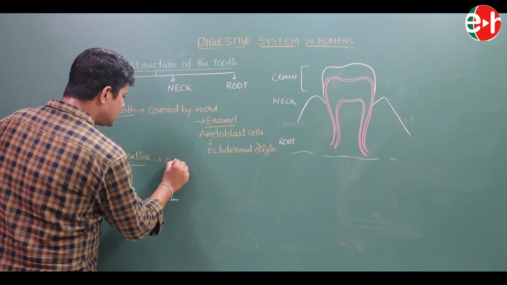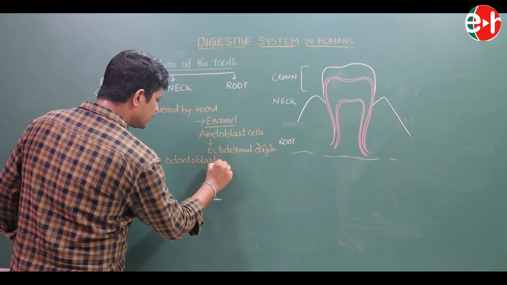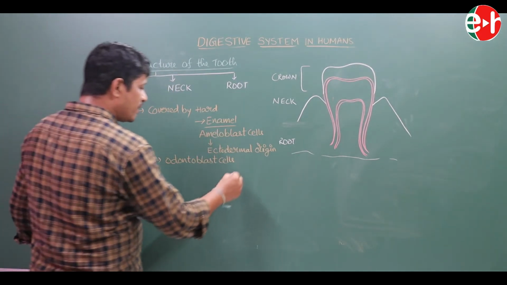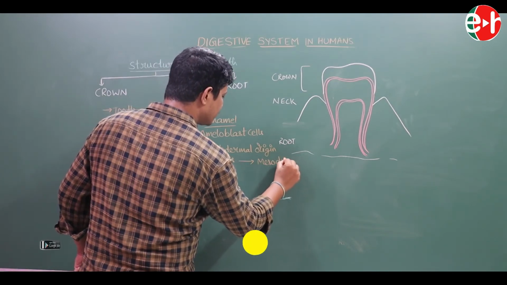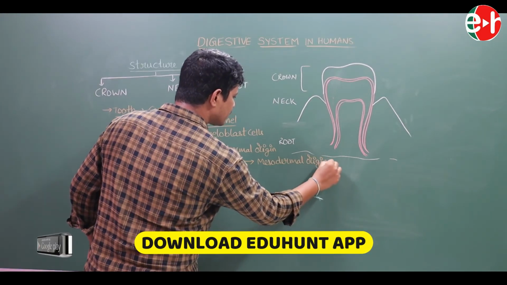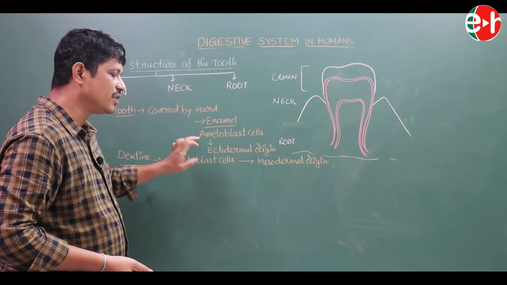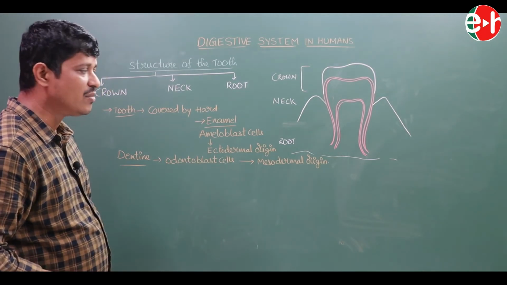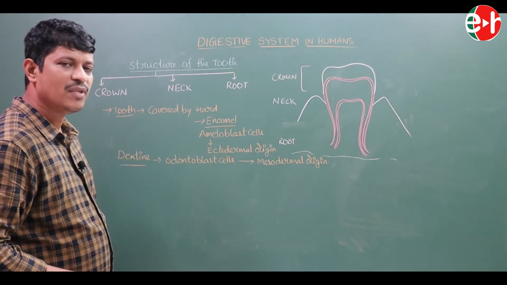This dentine is secreted by odontoblast cells. These odontoblast cells are of mesodermal origin. See, enamel, ameloblast cells, ectodermal origin; dentine, odontoblast cells, mesodermal origin. Hence, the tooth is known as ecto-mesodermal origin.